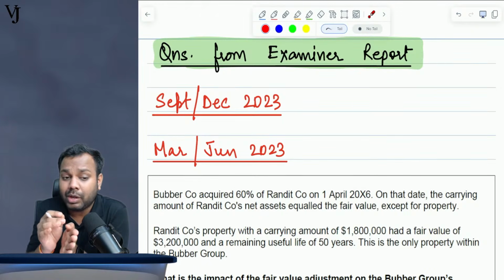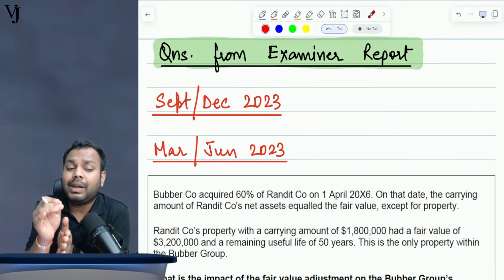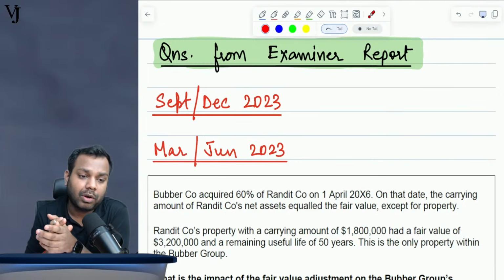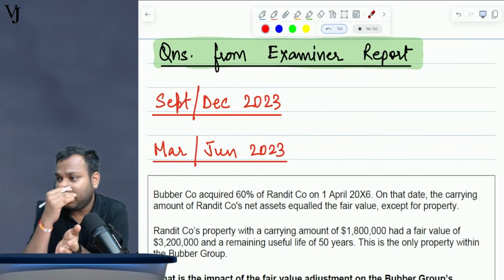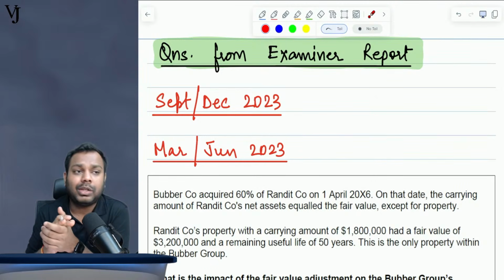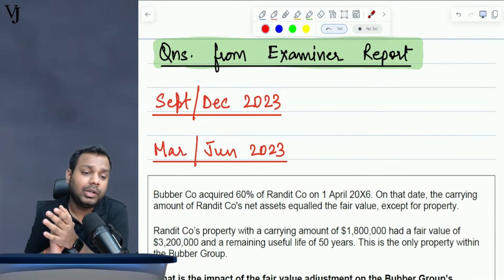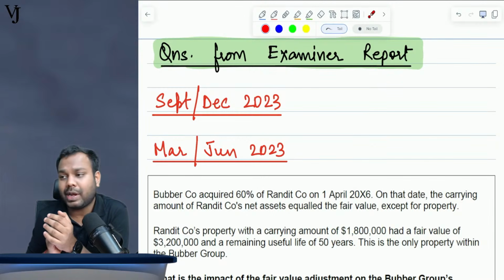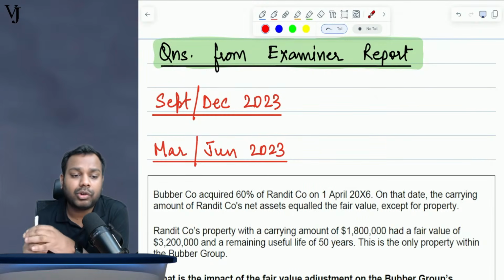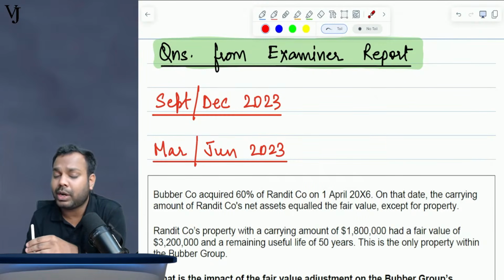So I'll be solving that group P&L in the ACCA practice platform with all of you, so that you get to know how exactly to use the ACCA practice platform. Plus, you also get to know how exactly you have to solve a question on group P&L and what mistakes you can make, which you have to avoid.